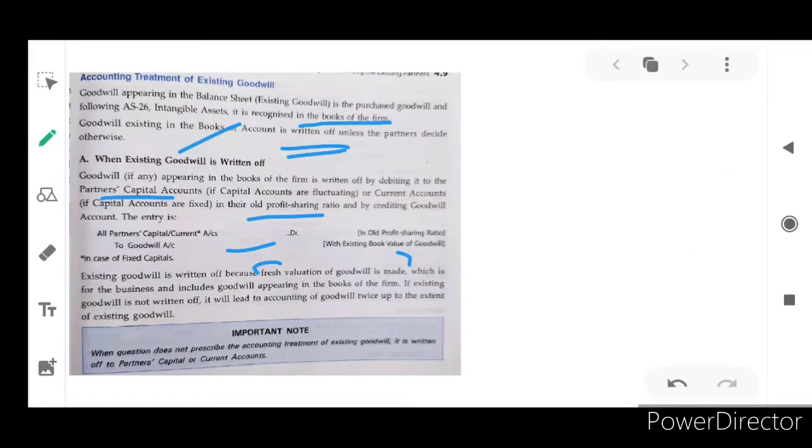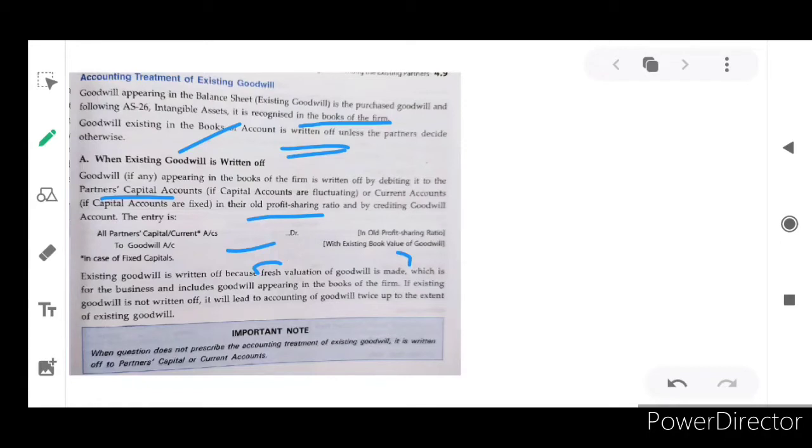If existing goodwill is not written off, it leads to accounting of goodwill twice, up to the extent of existing goodwill, which means more than one time. Before that existing goodwill is only 1 lakh, but at present the goodwill is valued at 50,000. So it may be negative or positive figures.